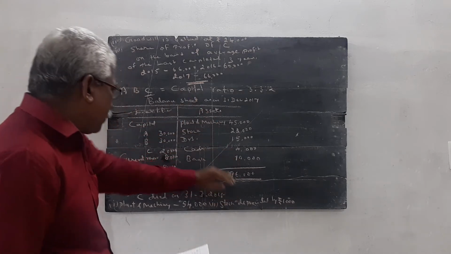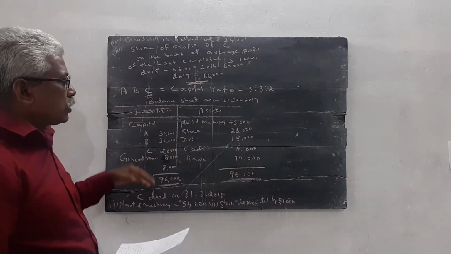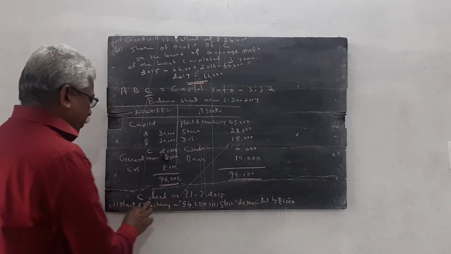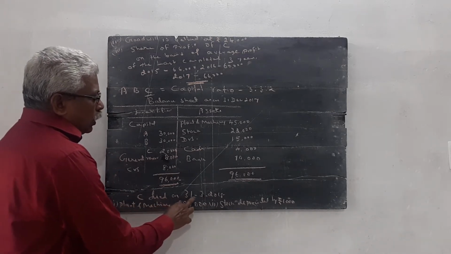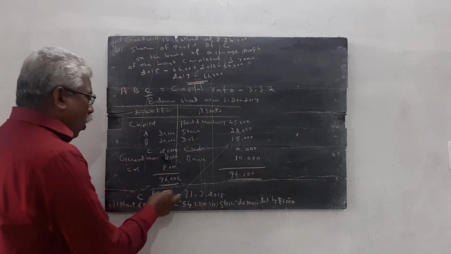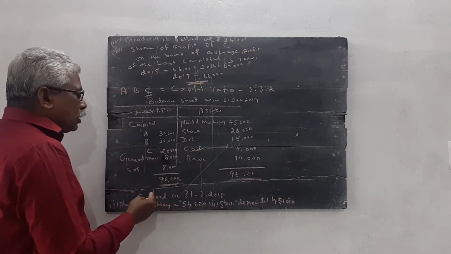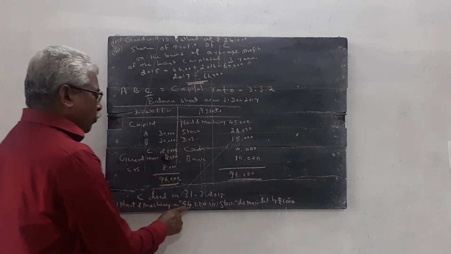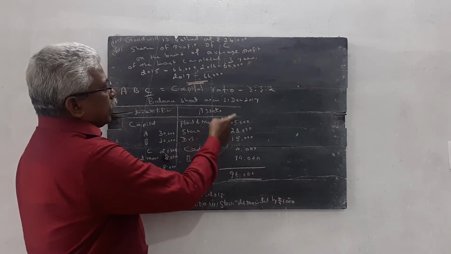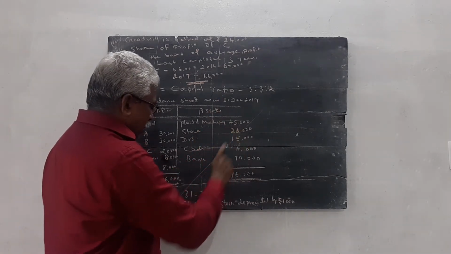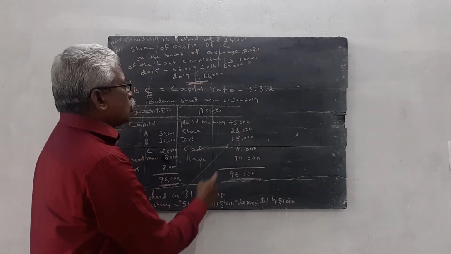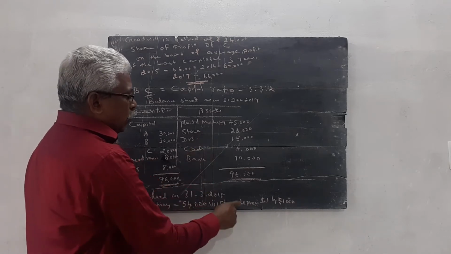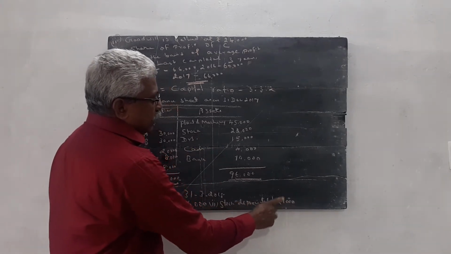Then this is the balance sheet. Asset side information and liability side information are both given. We solve many problems like this, so we can easily understand this question. C died on 31/3/2018, so the remaining partners want to continue the business. The plant and machinery value in the previous balance sheet is 45,000. Now it is valued at 54,000. So in the revaluation account, 9,000 rupees profit. Stock value is depreciated by 1,000 rupees, a decrease.